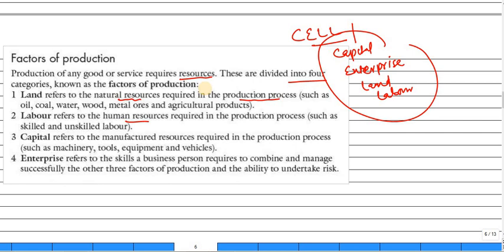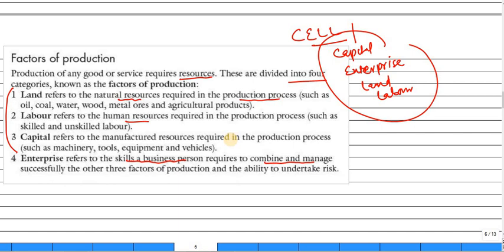Then we start with enterprise. Enterprise refers to the skills of a business person. The skills a business person requires to combine and manage all these three successfully, and the ability to undertake risk. See the four factors: first factor is land, second labor, capital, and enterprise.